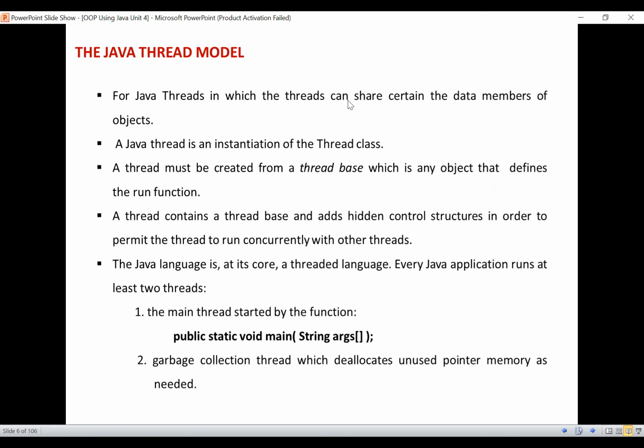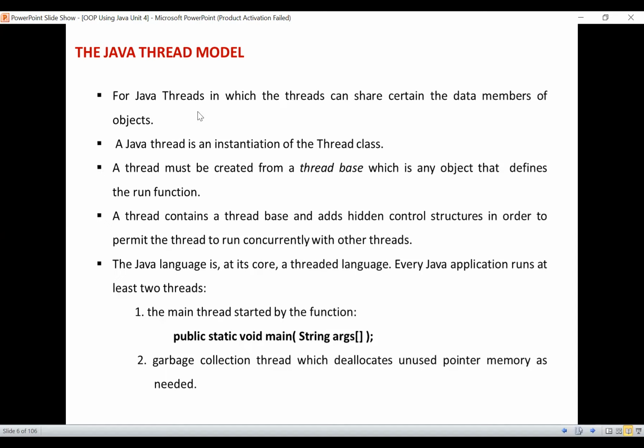Next one is the Java thread model. Coming to this Java thread model, as I told you, the thread exists in several states. Mainly we have the main thread, which is used in this Java thread model. Why? Because the Java runtime system depends completely on threads for many things, and also all the classes and libraries are designed with multi-threading in mind.